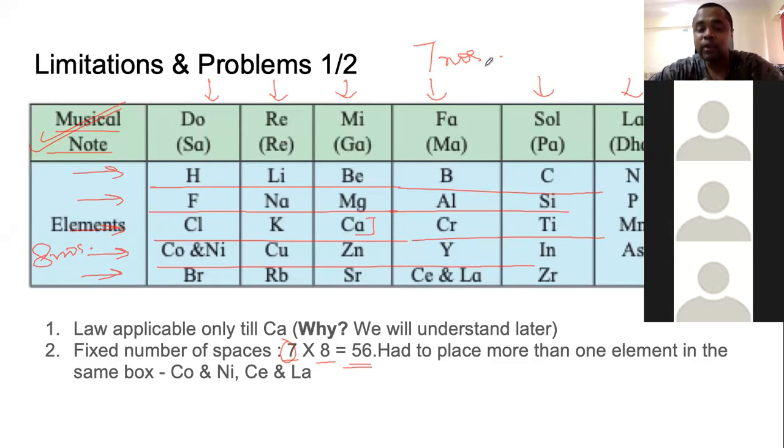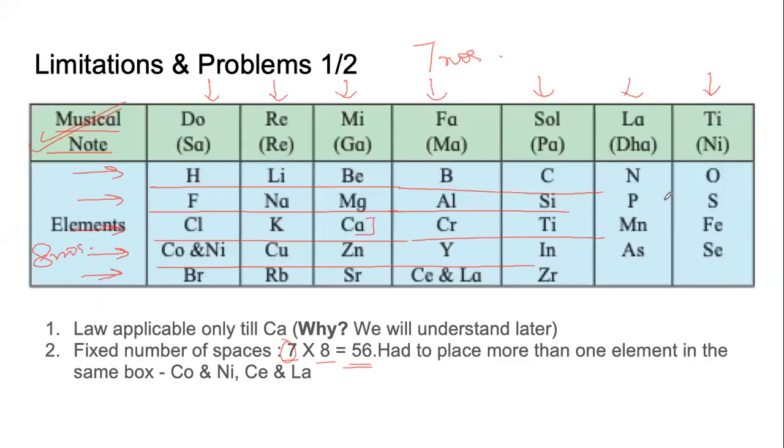So he has a table of 56 places, but he has to put more than 56 elements in that table, and that is why he was forced to put more than one element in each of the cells. So these were 2 of the problems. There were more. What were they?